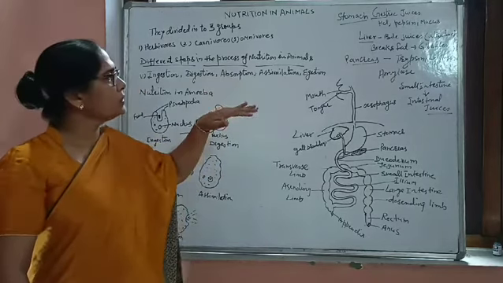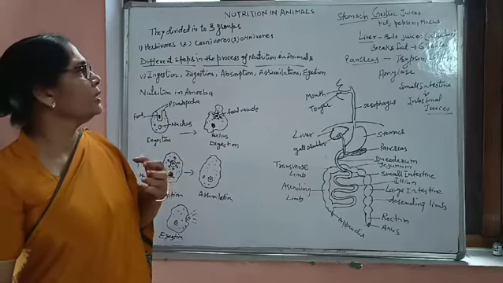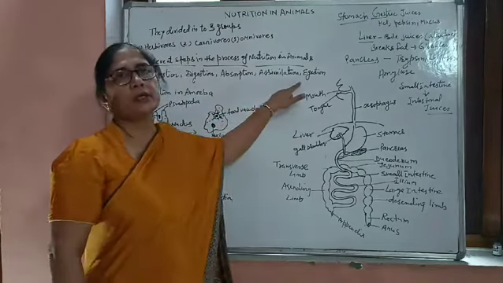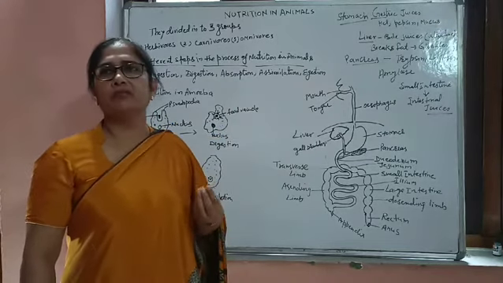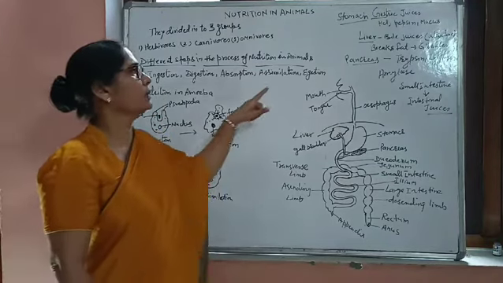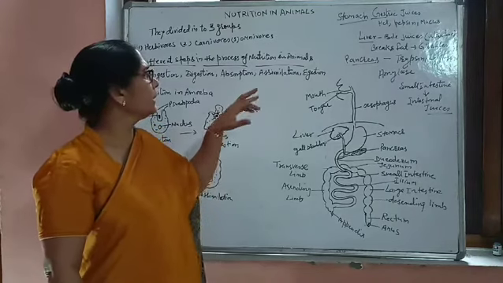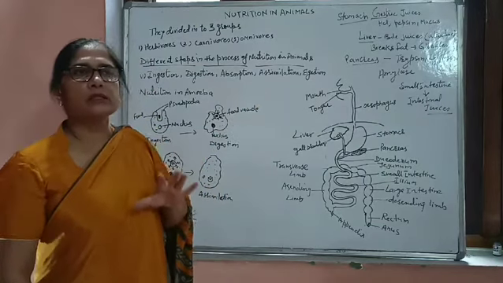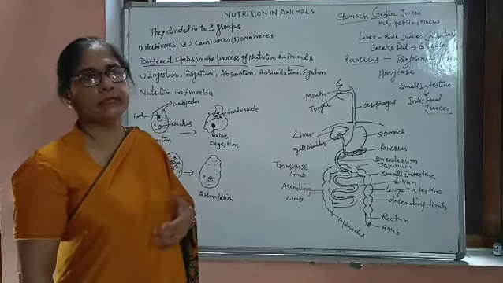So after assimilation, the undigested food or the waste food that is present inside the body is thrown out of the body, that's known as the egestion. Simply you can say the removal or getting rid of the waste material or undigested food from the body is known as the egestion. Most of the time students get confused with assimilation. Assimilation is simply the utilization of the food to form energy.